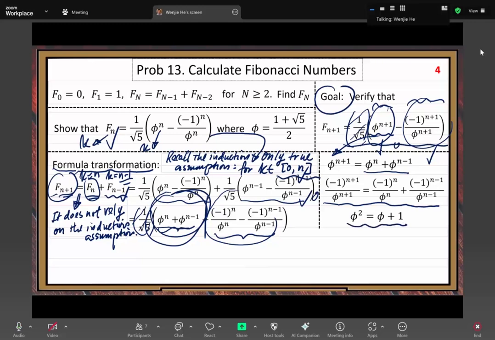If you multiply the same expression, phi to the negative n minus 1, on both sides, do you get that? Just one simple multiplication. You can make it.